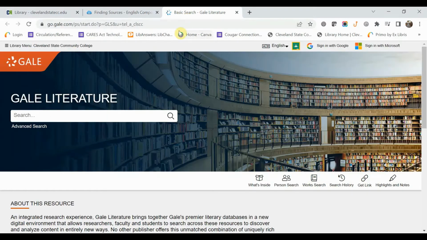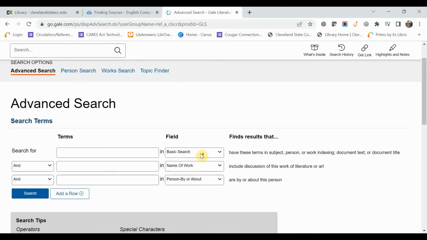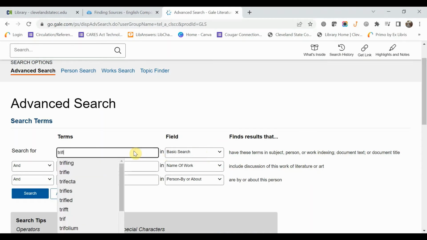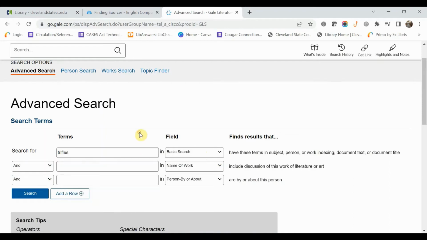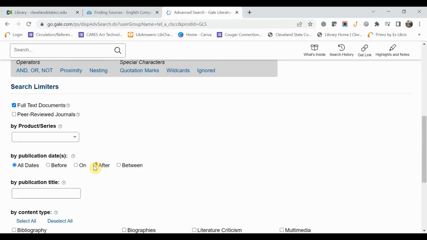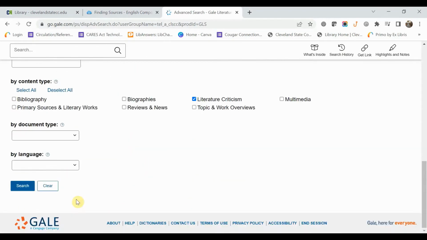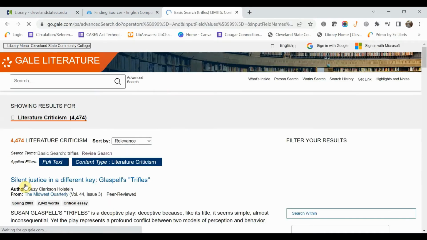And we're going to go out to the basic search, and we're going to make sure we use advanced search. Because of the way that you have to find items for these two plays, and because of some of the things we're going to have to do a little bit later, we always want to make sure we're going through the advanced search. So a very simple search is just putting the play title in there, then coming down and telling it you only want literary criticism, and clicking search.